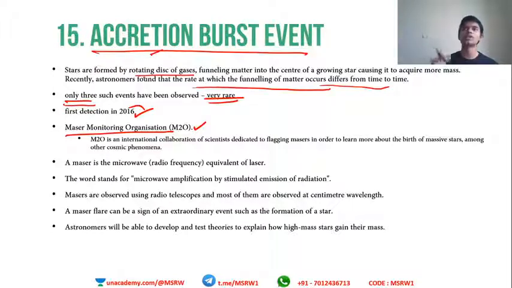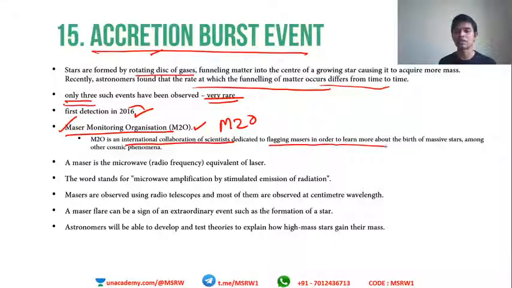We have to coordinate all this because this is a very rare event and we cannot expect every country to monitor everything. So an international collaboration was made. This is known as the Maser Monitoring Organization, or M2O, in order to study this event, the accretion burst event. M2O is an international collaboration of scientists dedicated to flagging masers in order to learn more about the birth of massive stars, among other cosmic phenomena.